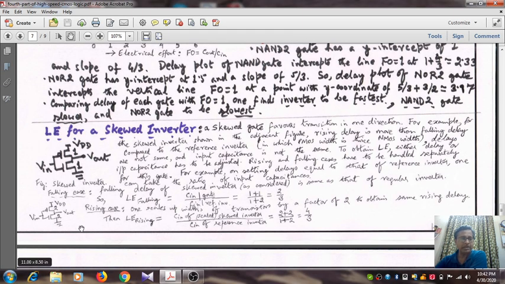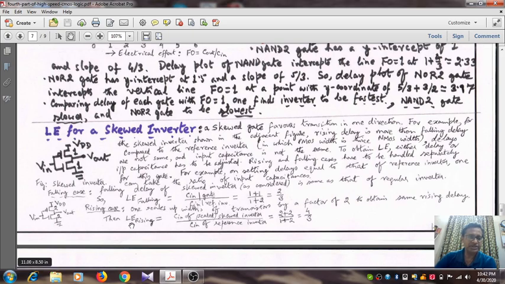Okay, so logical effort of this skewed inverter for the falling transition will be 2 by 3. Whereas if you want to get for the rising transition, you have to make the delay to be same as that of the rising delay, mind you, same as that of the reference inverter. If you have to make it twice, you have to scale it up. If you want to make PMOS transistor twice, NMOS transistor will also have to be likewise. So both has to be 2 and 2. So for the rising case, one scales up the widths of the transistors by a factor of 2 to obtain the same rising delay.